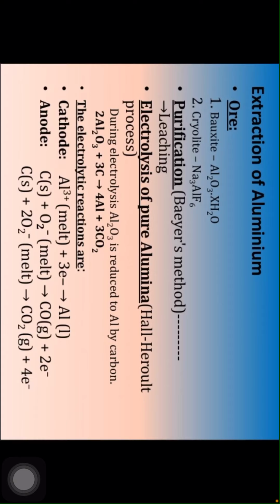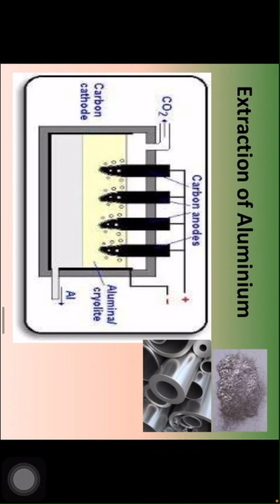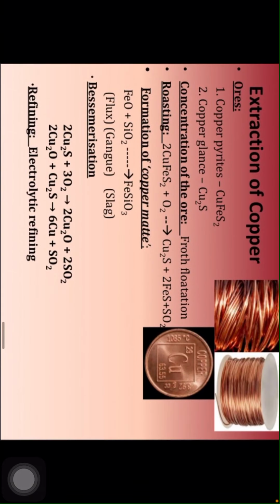Extraction of aluminium. Observe, children, the ore is bauxite, Al2O3.xH2O. X means what? We can take it as a number. Cryolite is Na3AlF6. Purification by Baeyer's method, leaching, electrolysis of pure alumina, the Hall-Héroult process. During electrolysis, Al2O3 is reduced by carbon: 2Al2O3 + 3C gives 4Al + 3CO2. The electrolytic reactions at cathode and anode are given here. Go through it.